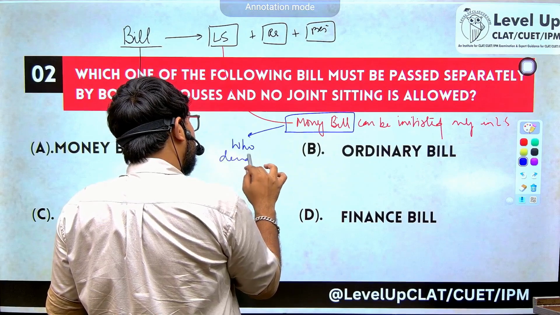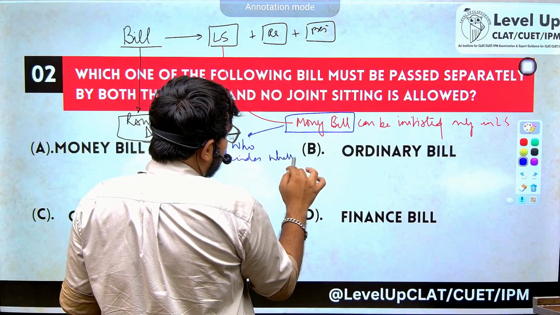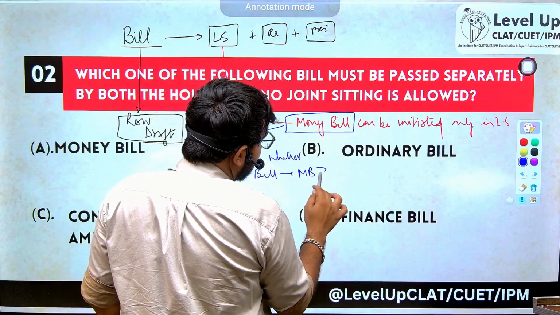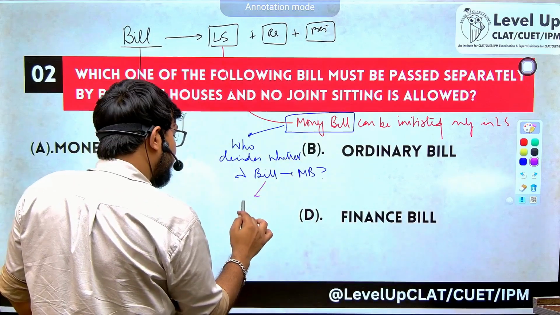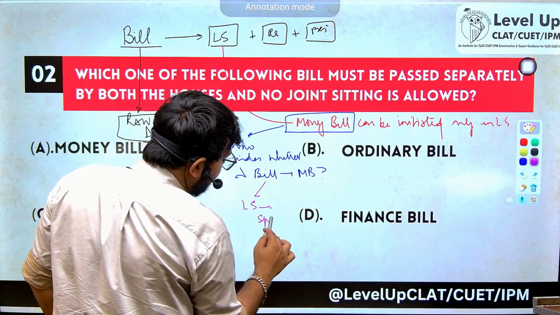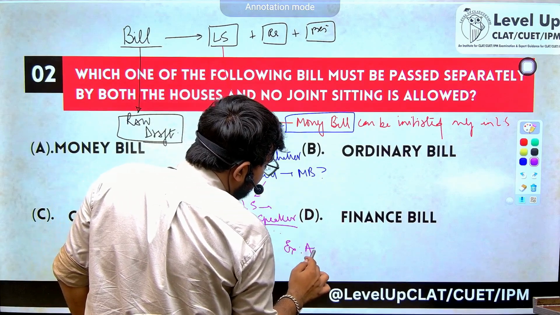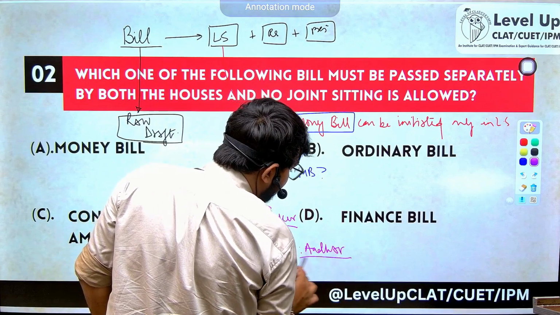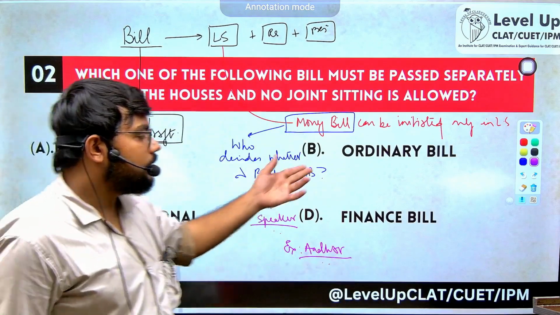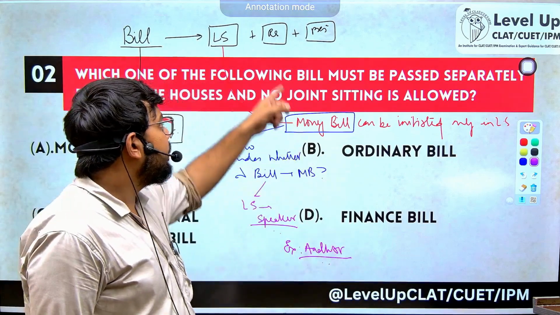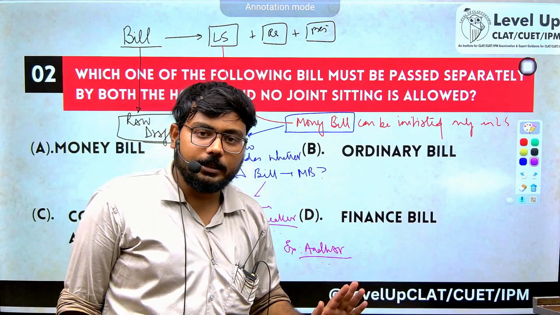Who decides whether a bill is a money bill? The answer for this question is the Lok Sabha Speaker. The Lok Sabha Speaker gets to decide whether a bill is a money bill or not. Example, Aadhaar. The Aadhaar Act was passed in the name of a money bill, because once the Speaker says that a bill is a money bill, the Rajya Sabha has only a recommendatory role. It cannot do anything else, right?